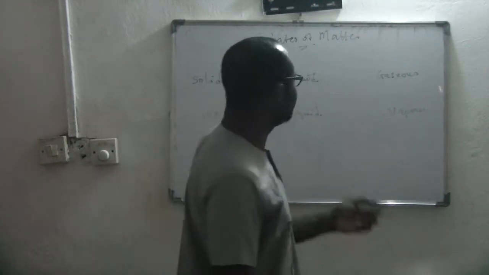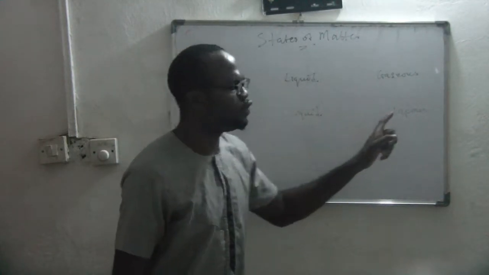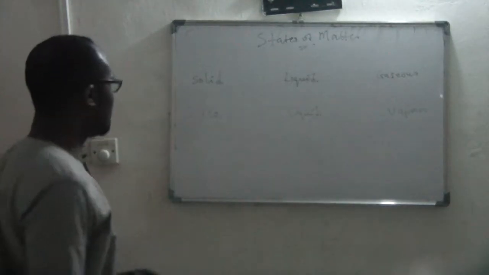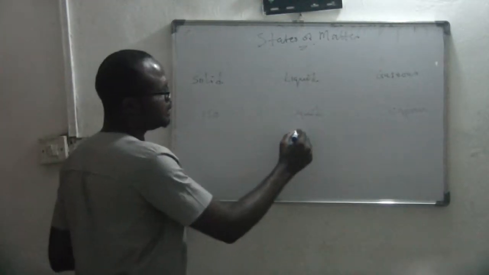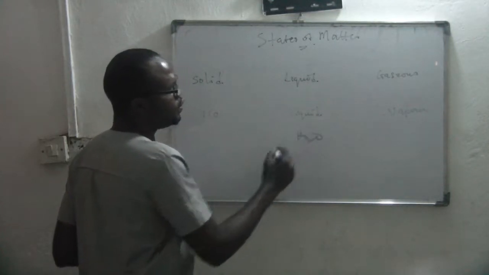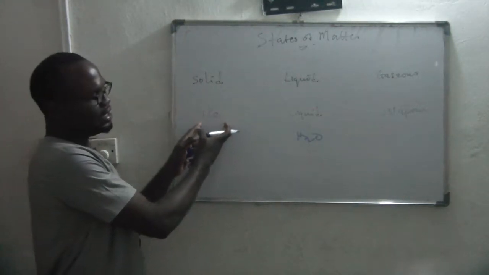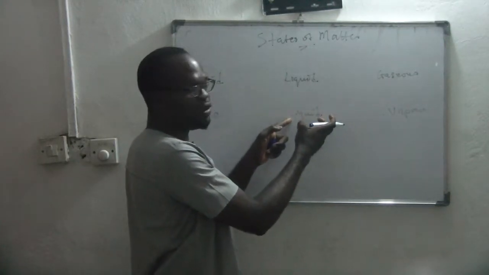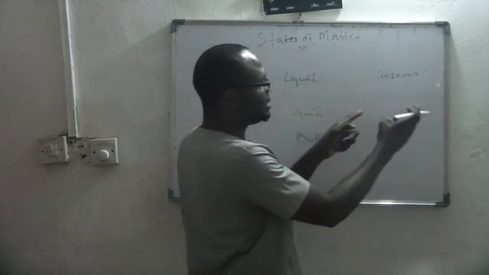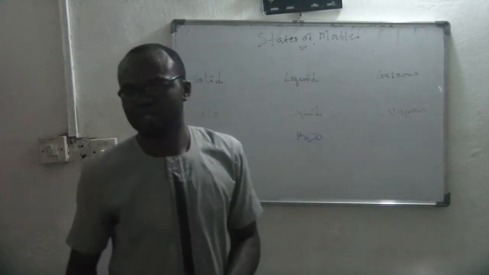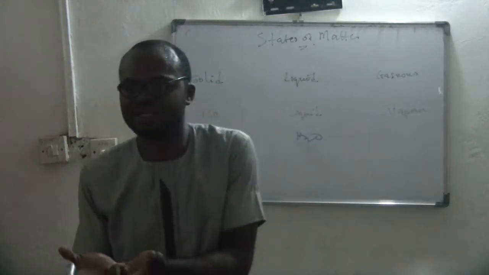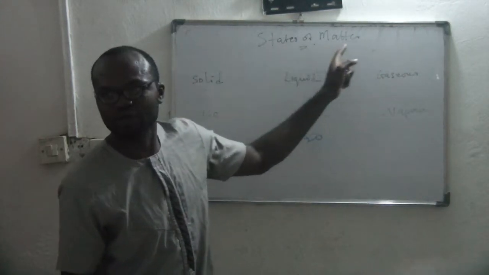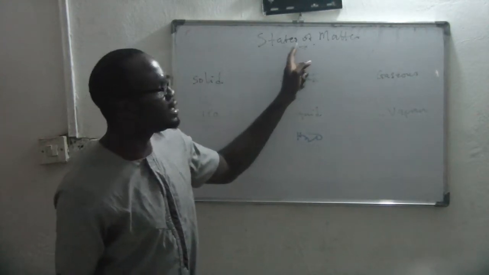What matter is changing from ice to liquid to vapor? Water, isn't it? Which is H2O. So when it was ice, it is still H2O. When it is liquid, it is still H2O. When it is vapor, it is still H2O. It's just that it is changing from different states to the other. And that's what we call states of matter.